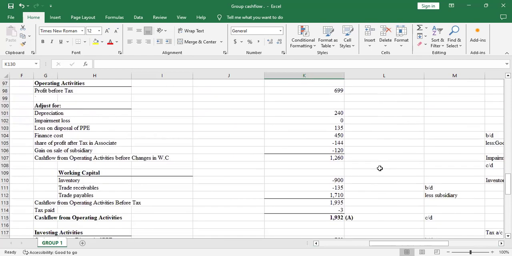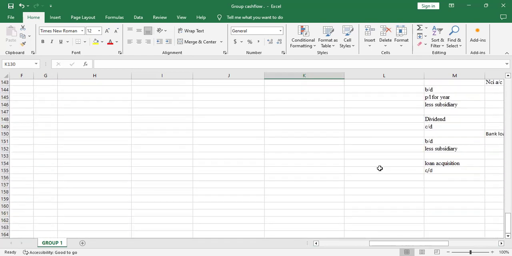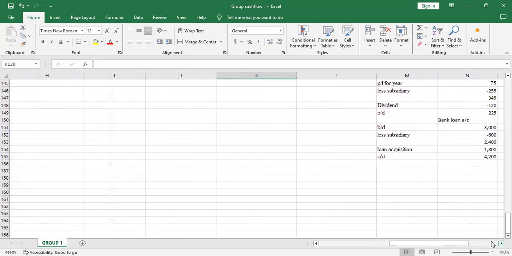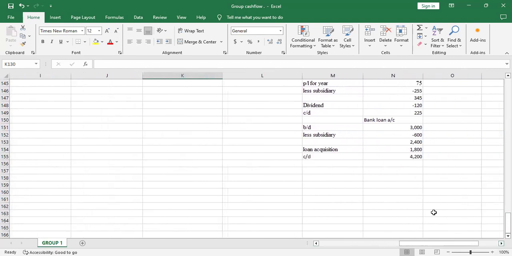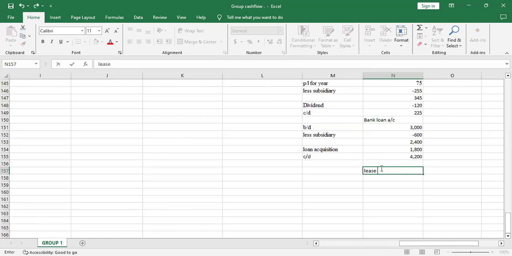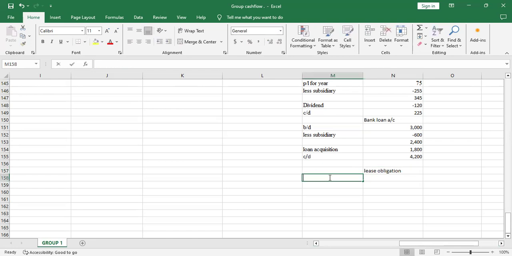So you will do another adjustment. Just a minute. Yeah, so I'll do the lease obligation. So we'll have the balance brought down and we'll combine the two.